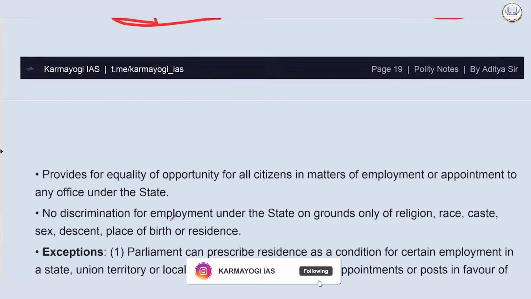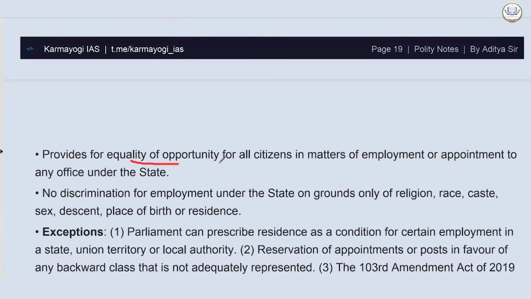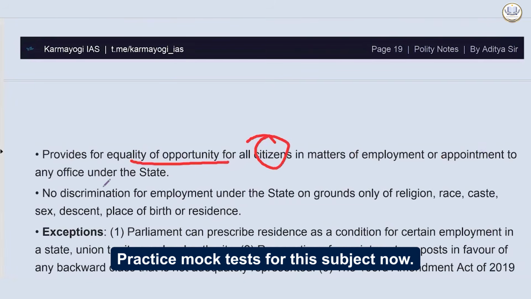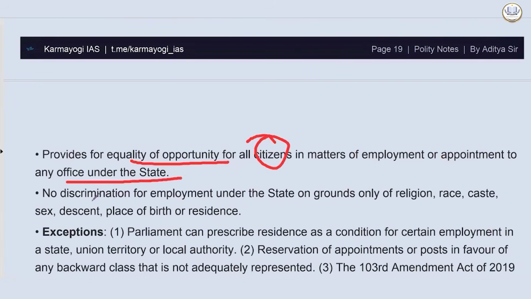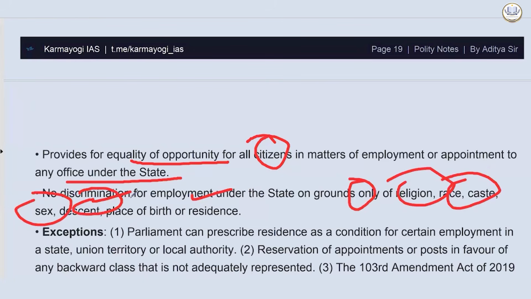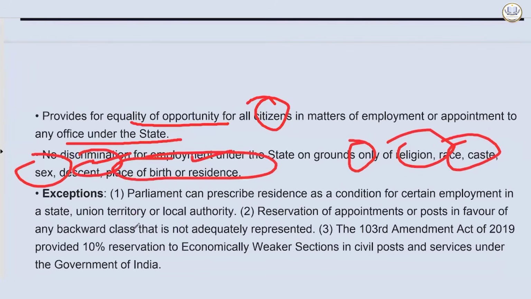Article 16, equality of opportunity in public employment. This is specifically for public employment. It provides for equality of opportunity for all citizens in matters of employment or appointment to any office under the state. No discrimination for employment under the state on grounds only of religion, race, caste, sex, descent, place of birth or residence. Exceptions are also there. Parliament can prescribe residence as a condition for certain employment in a state, union territory, or local authority. Can be done.